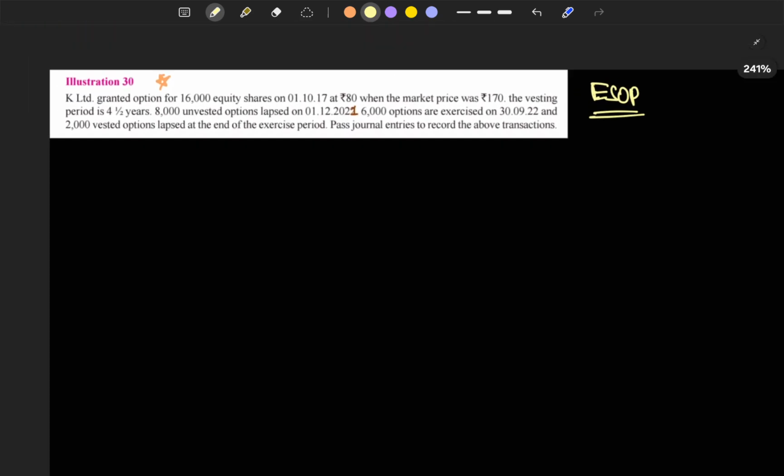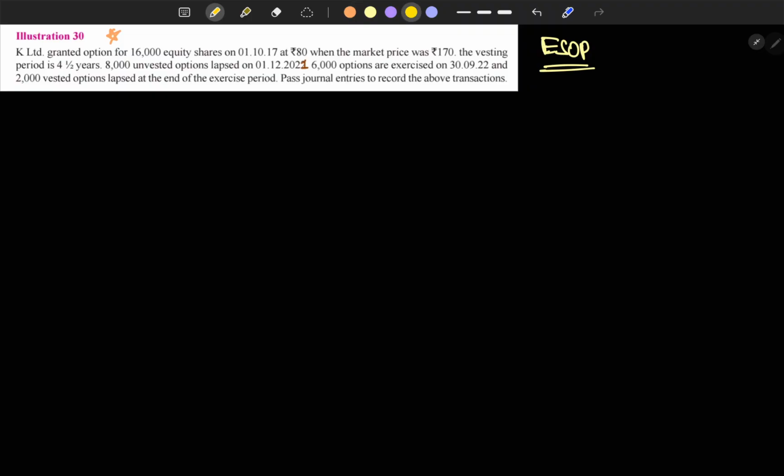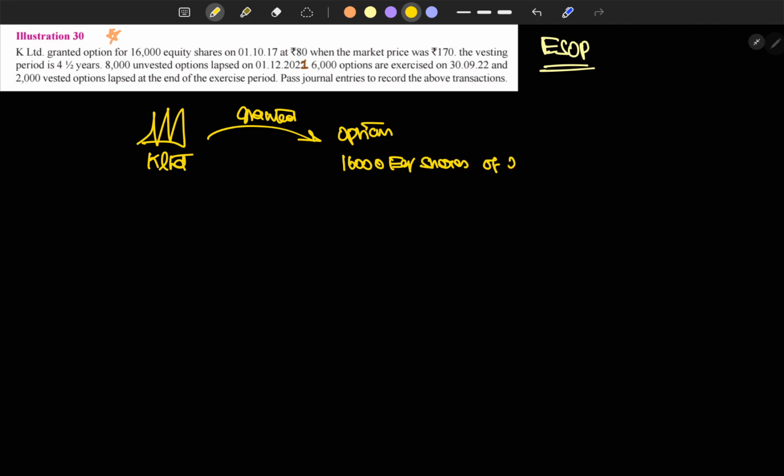What they're saying: K Limited granted options for equity shares. Actually, equity shares have been given for options at the option price of rupees 80, and the market price is rupees 170.